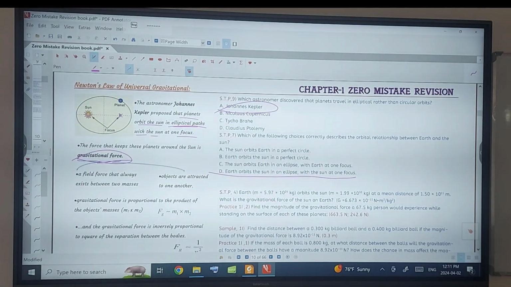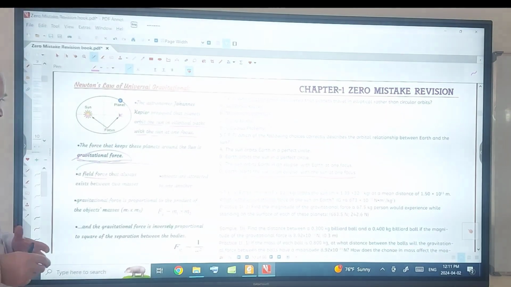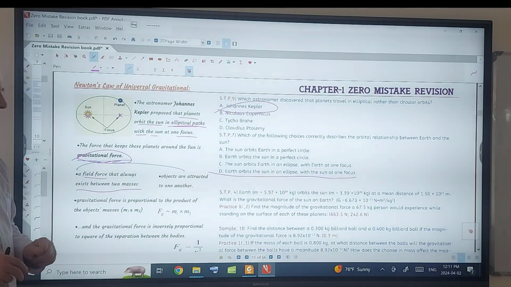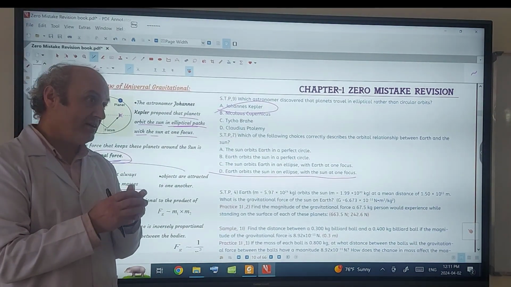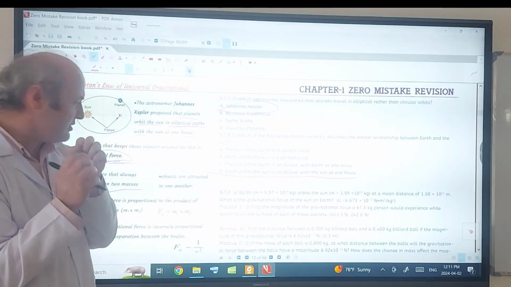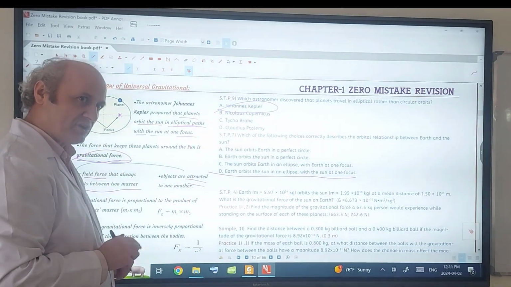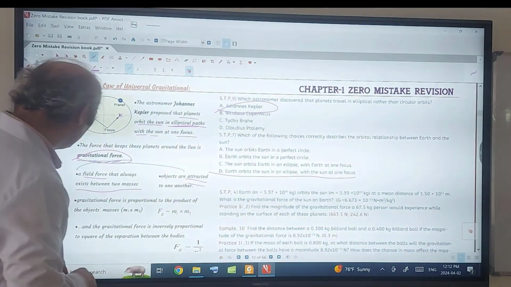And the force that keeps the Earth around the Sun is what? Gravitational force. What is gravitational force? It's a field force, non-contact, that always exists between two masses, and it is attractive, not repulsive. Always attracts. One object attracts the other, they attract each other. Earth attracts Sun, Sun attracts Earth.